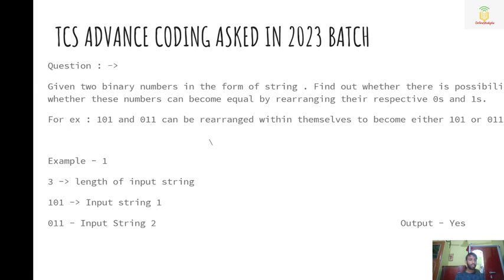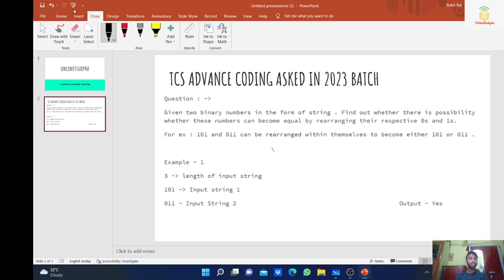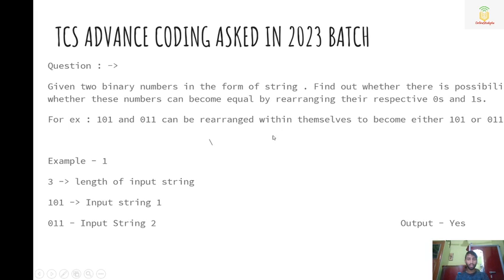So let's start. Given two binary numbers in the form of a string, find out whether there is a possibility that these numbers can become equal by rearranging their respective zeros and ones. For example, 101 and 011 can be rearranged within themselves to become either 101 or 011. The input is given as follows: the first line is the length of the input string, the second line is input string 1, and the third line is input string 2.